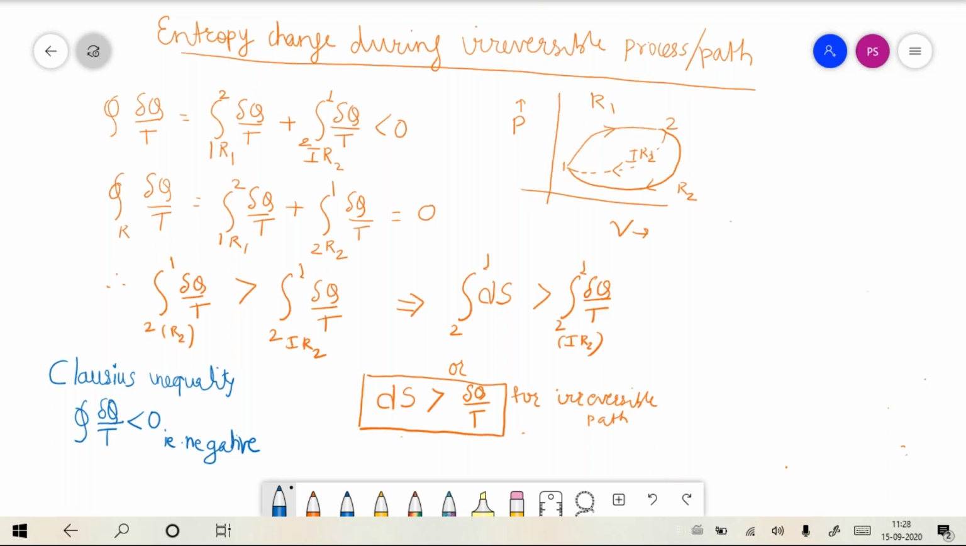Let me once again ask you another question, and I would like the others who have not answered to answer this. What is the value of cyclic integral of del q by T if it is a reversible cycle? If it is a reversible cycle. Darshan, correct. I want others to answer.